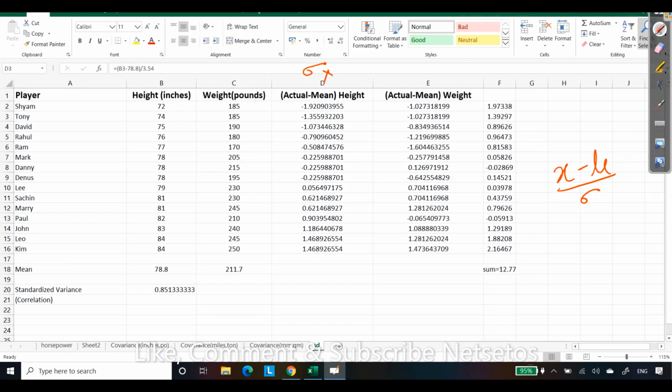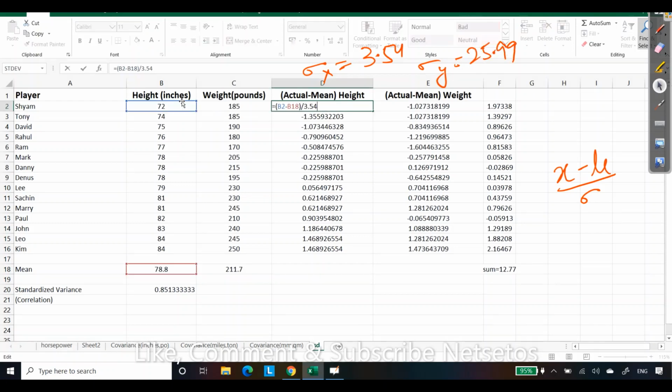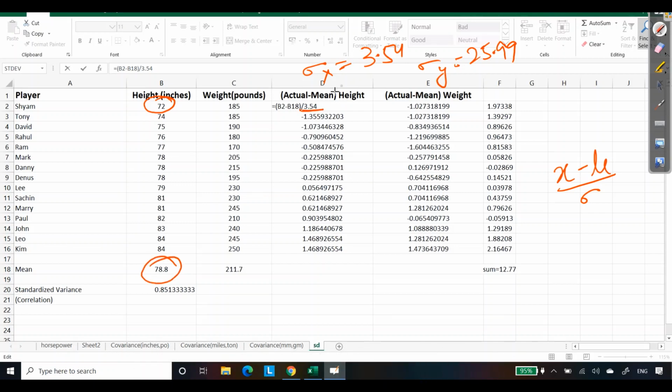Here we had sigma x as 3.54, and sigma y around 25.99. So here we took the actual height 72 minus its mean and divided by 3.54, which is our standard deviation. We did the same for all heights, and for weight we took 185 minus its mean divided by its standard deviation.